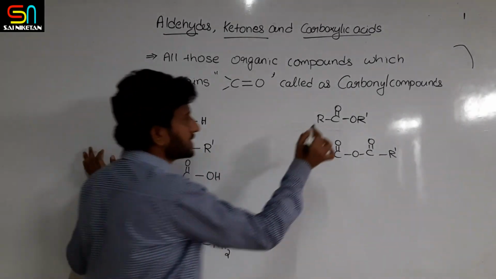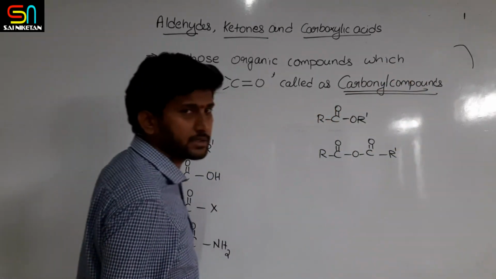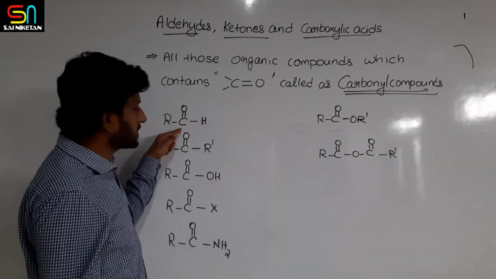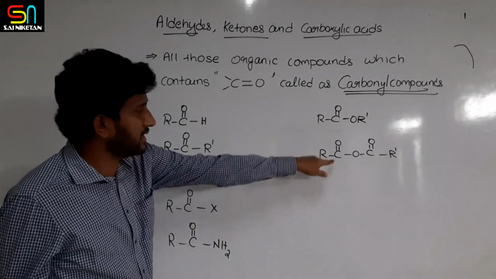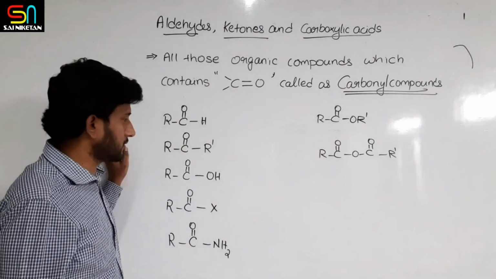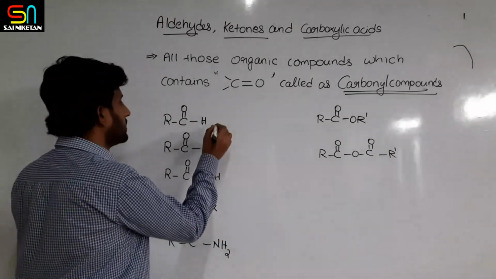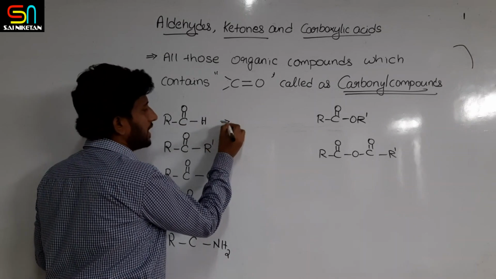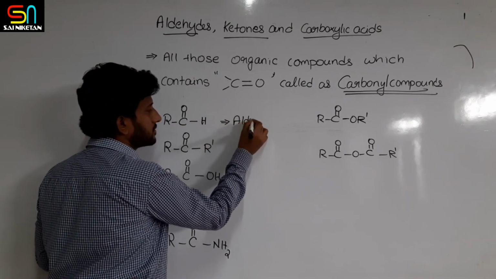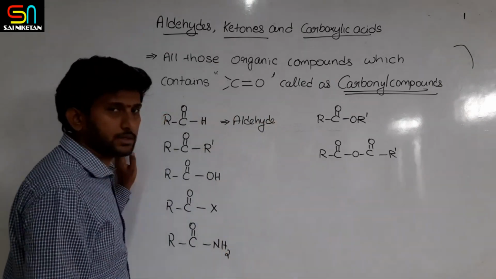Okay, so such functional groups, the compounds that contain one C double bond O in them, are called carbonyl compounds. Now in this, what are these functional groups called? This first one is called aldehydes.